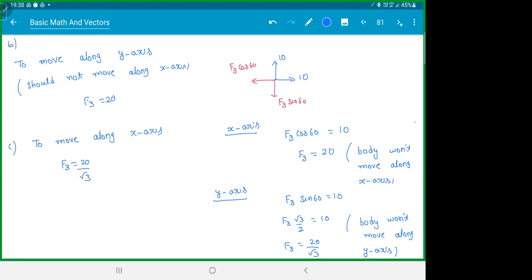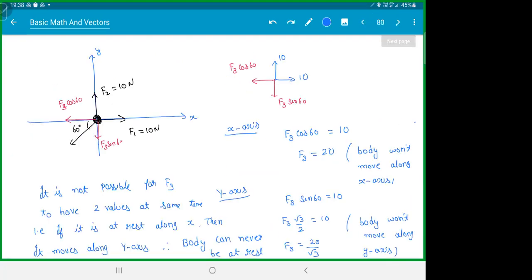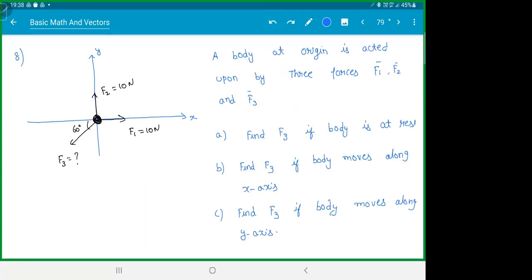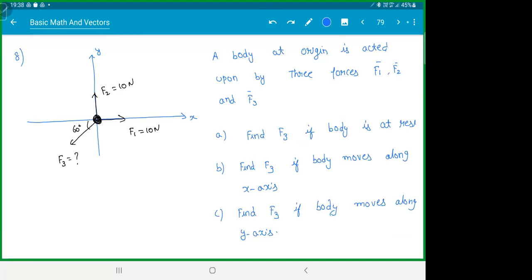Next one. I hope you see how to use the resolution of forces. This is how we actually use it. More than i cap, j cap, this is how I want you to learn. Always put it on a diagram. It is more clear and you'll get better clarity about what is happening. I cap, j caps are boring, but that is the more mathematical way of representing it. In physics, this is how we use it. Let's see one more like this. We'll get the hang of it.